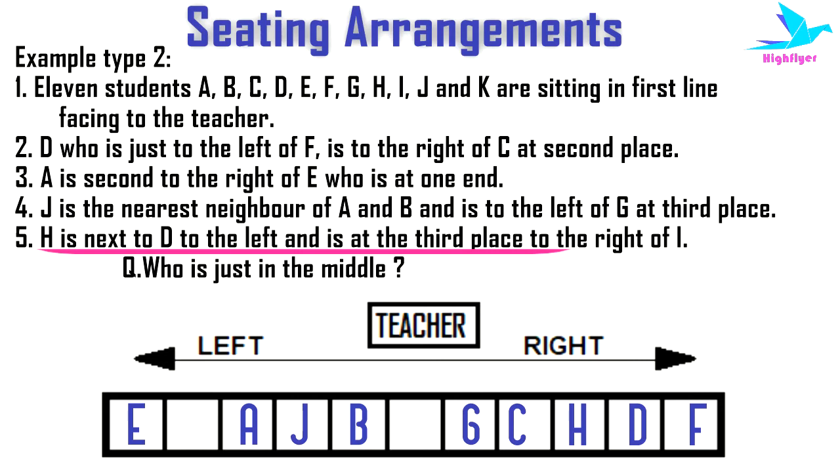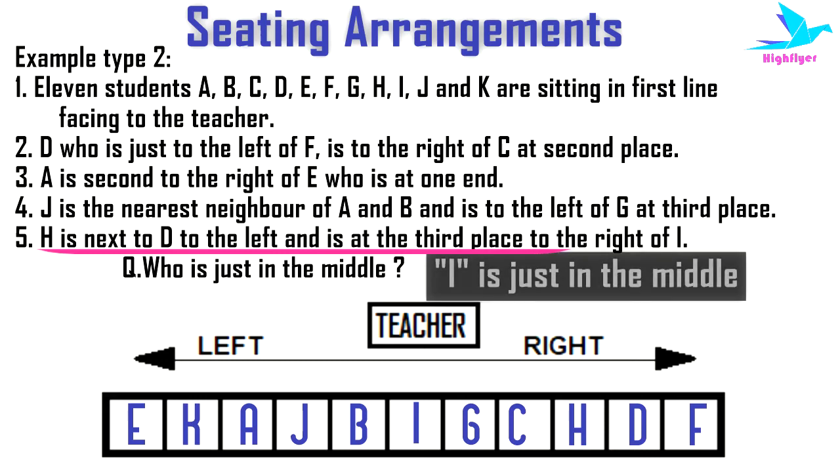Then it's given H is at the third place to the right of I. So if we go 3 places to the left of H, we will get the position of I. Hence we got the required seating arrangement and I is just in the middle.